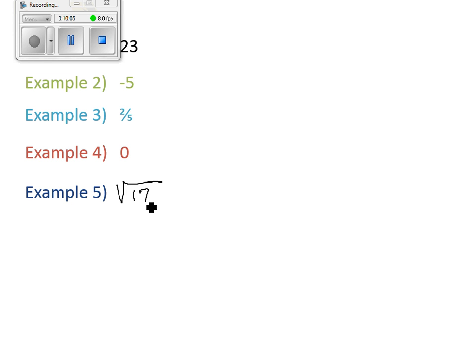So my question is, is there something to do up here? Yes. I don't want to describe 17. I want to describe the square root of 17. So in your calculators, find out what the square root of 17 is. Dot, dot, dot, right? It keeps going forever and ever and ever.